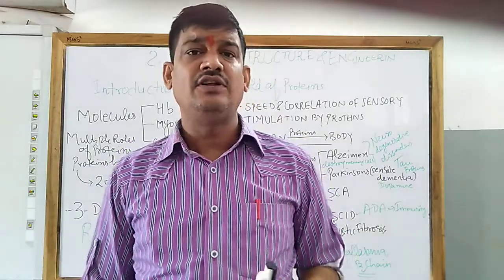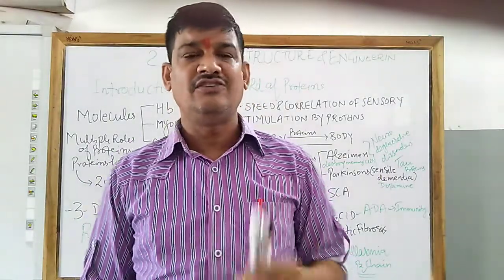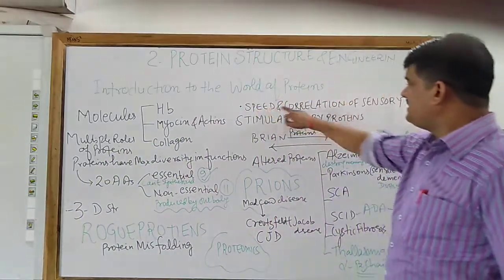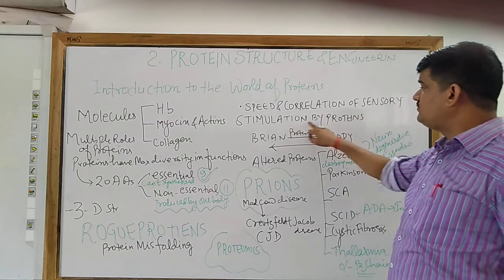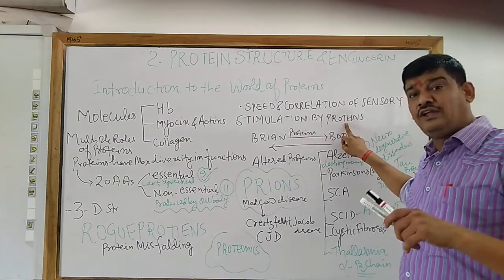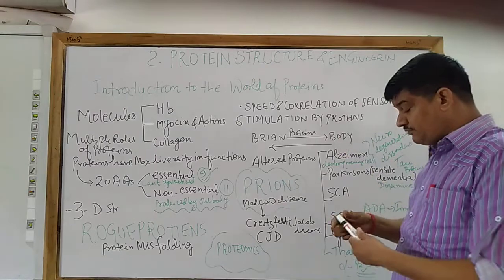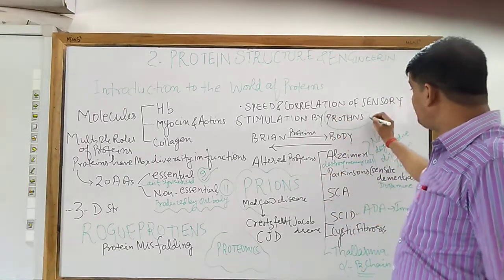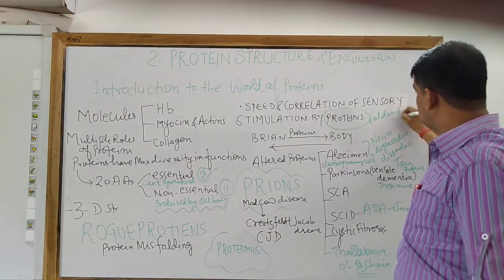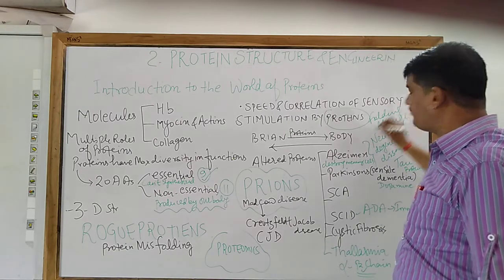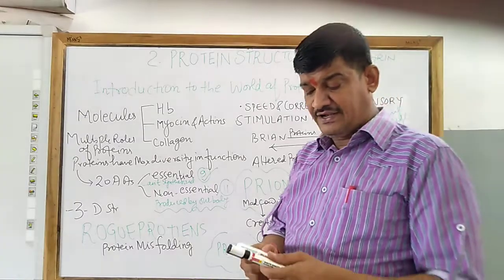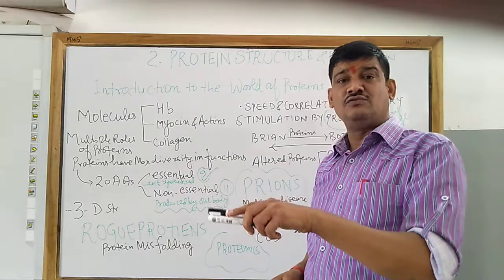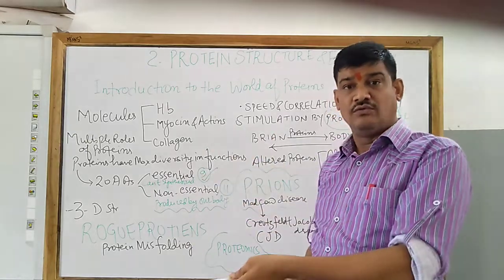You must know about the neurotransmitters. Some of the neurotransmitters are examples of proteins also. And so the speed and correlation of sensory stimulation is done by protein. But if this protein is changed, when the protein folding is changed, then what happens? The information will not rightly reach the place where it must go.